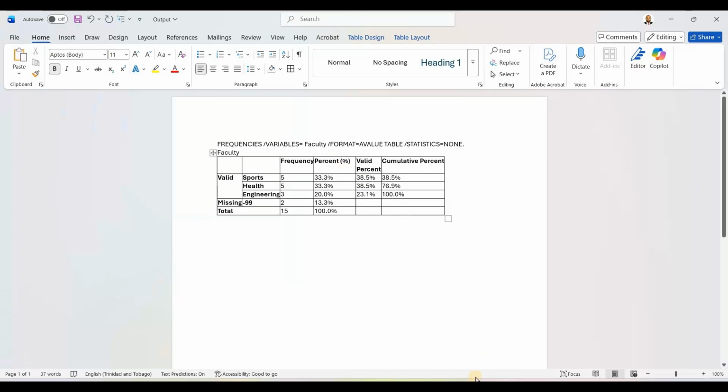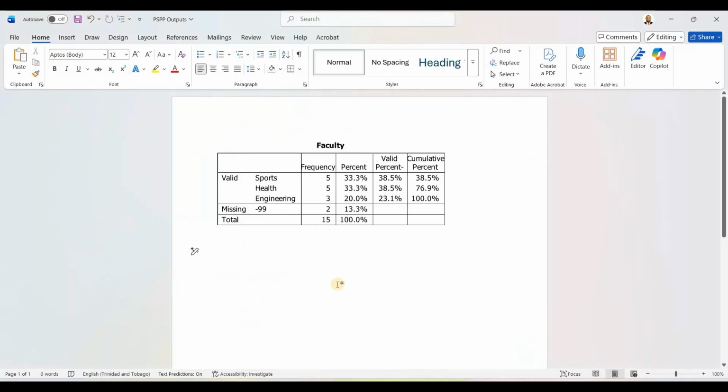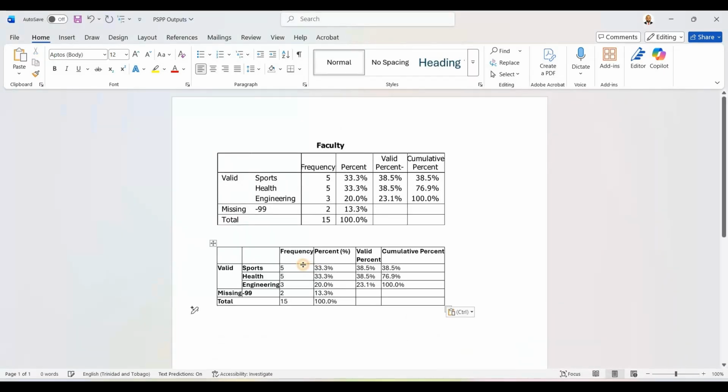And that's how you could edit your outputs. From here, you could choose to do all edits here, or if you just want to copy the table, you go back to your original document and you paste, and you have it there where you could always edit afterwards.